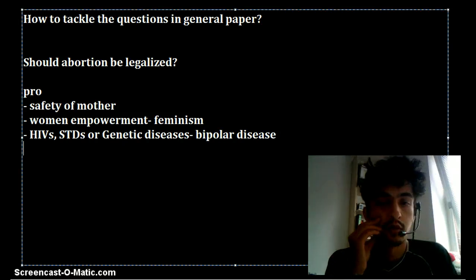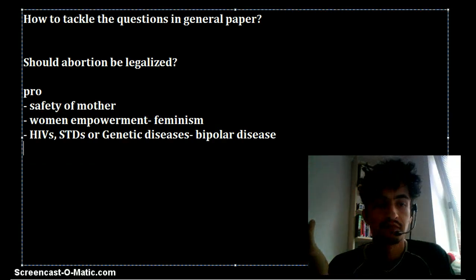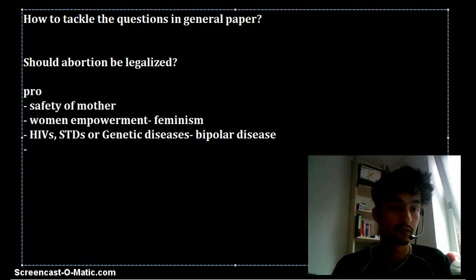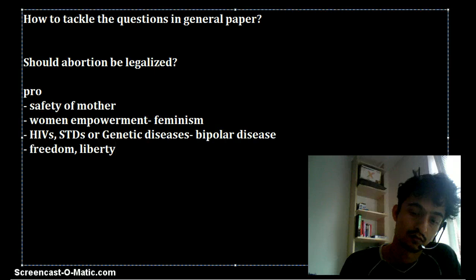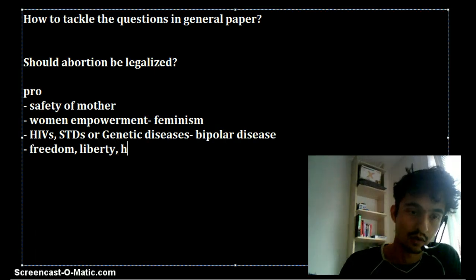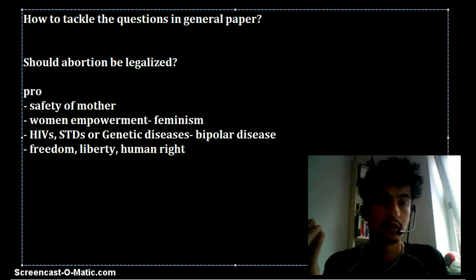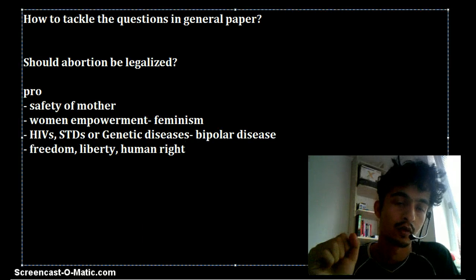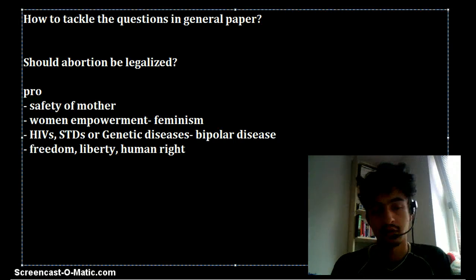And then I could talk about safety of the mother, woman empowerment. I could talk about freedom and liberty or human rights. I could say that it's a human right of an individual to decide what he or she wants to do, and no one should object against it. Okay, and now I list the other side of the argument.